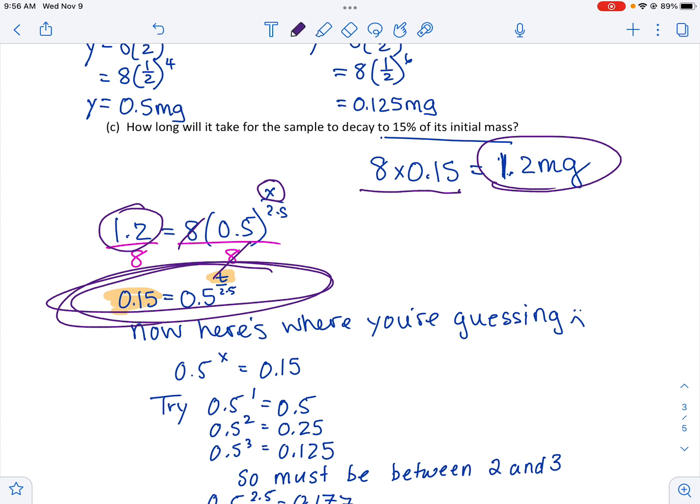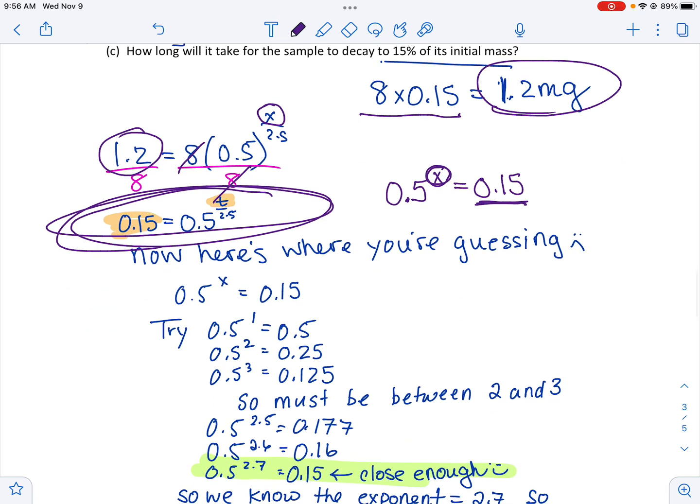So I decided to say, I don't care about that fraction in the exponent. I'm just going to say 0.5 to the x equals 0.15. So I'm like, what could this be? And literally I just went through. What if it's 1? No, that doesn't work. What if it's 2? No. What if it's 3? No, but it's got to be in between here because it's 0.15. So it's got to be between 2 and 3.